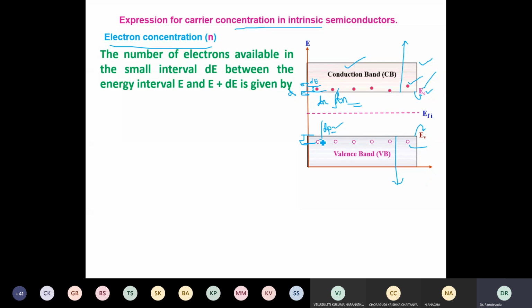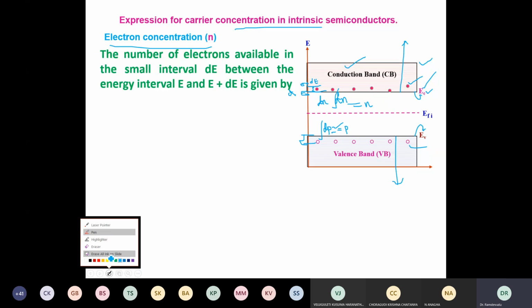Now I integrate this dP to get the total number of holes P. I integrate this dn to get the total number of electrons. So how to do this mathematical calculation? That calculation is so important, and you have to understand how to take these values, because some of the derivations we have not done, but still we assume that we know some of the expressions.